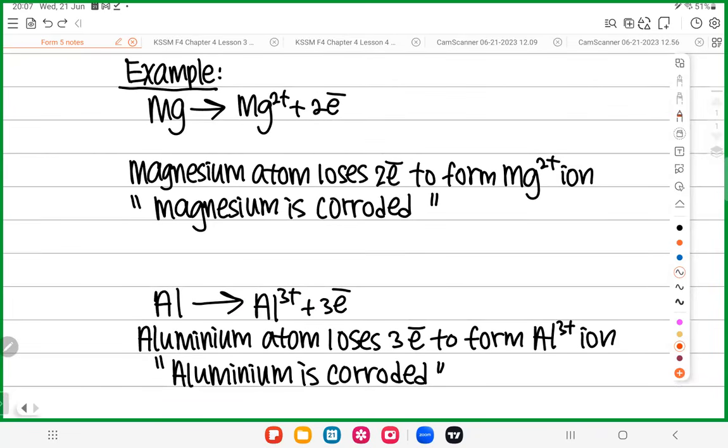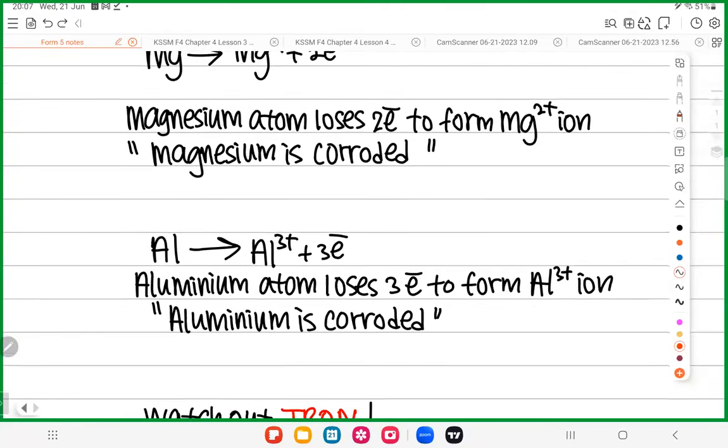Everyone, let me know in the chat box. So far so good? So far can you understand what corrosion is? So corrosion means a metal throws away electrons to become metal ion. That's it. All right, let's continue a little bit more.